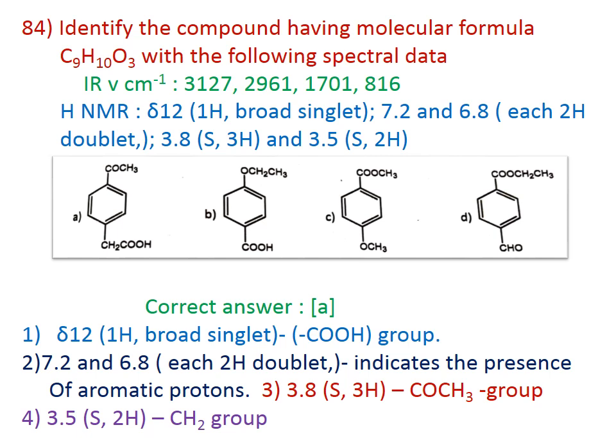Therefore, according to the information, the signal at 12 delta 1H broad singlet indicates the presence of a COOH carboxylic group. 7.2 and 6.8 delta doublets indicate the presence of aromatic protons. 3.8 singlet 3H indicates the presence of an OCH3 group, and 3.5 singlet for 2H indicates the presence of the CH2 group. The correct answer for this question is A.